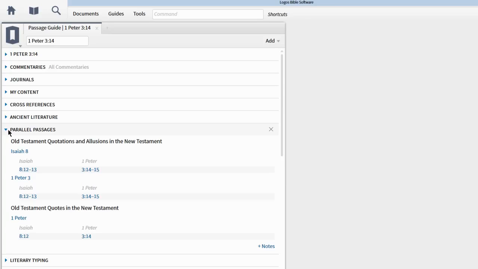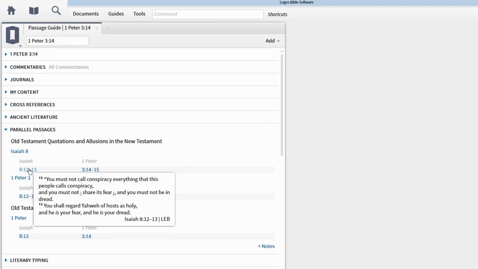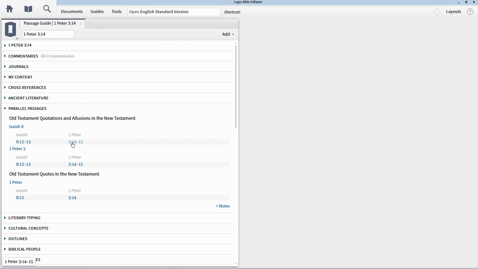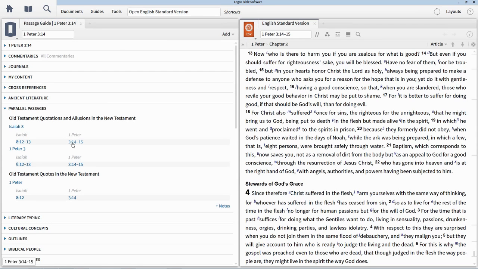But in some verses, and especially if you run a passage guide on multiple verses, you will see this chart expanded to include a list of many Old Testament references. Hover over any of these references, and the verse will display from your default translation, called your favorite translation, in the Logos settings menu. This makes it very easy to have your New Testament passage open in one panel, and then hover over the Old Testament reference in the passage guide to easily spot the allusions. Click on the hyperlinked reference to 1 Peter 3:14 and 15 to open that passage up in your default translation.